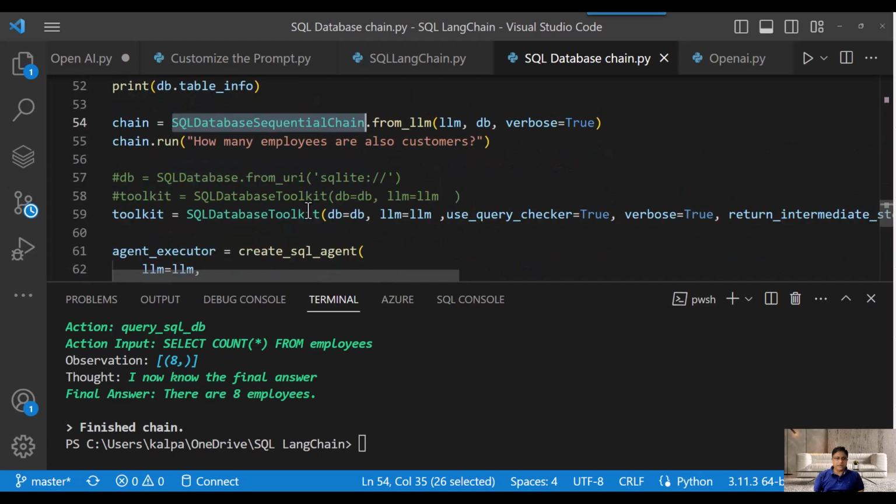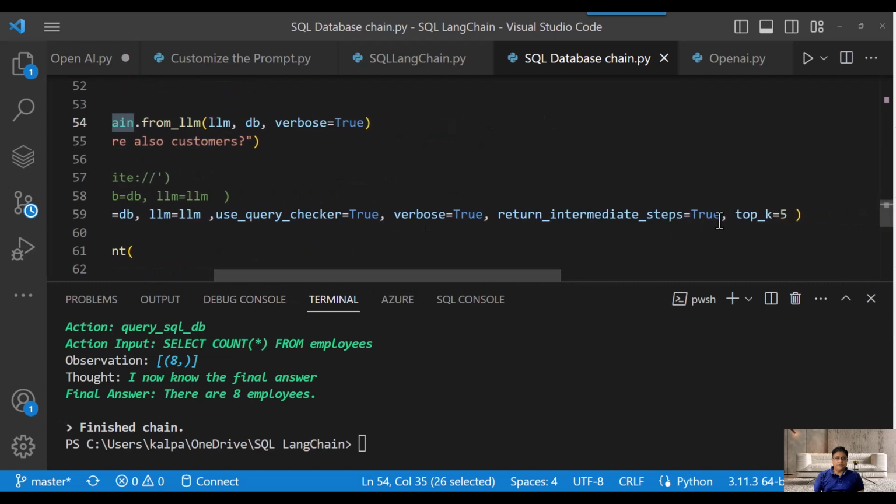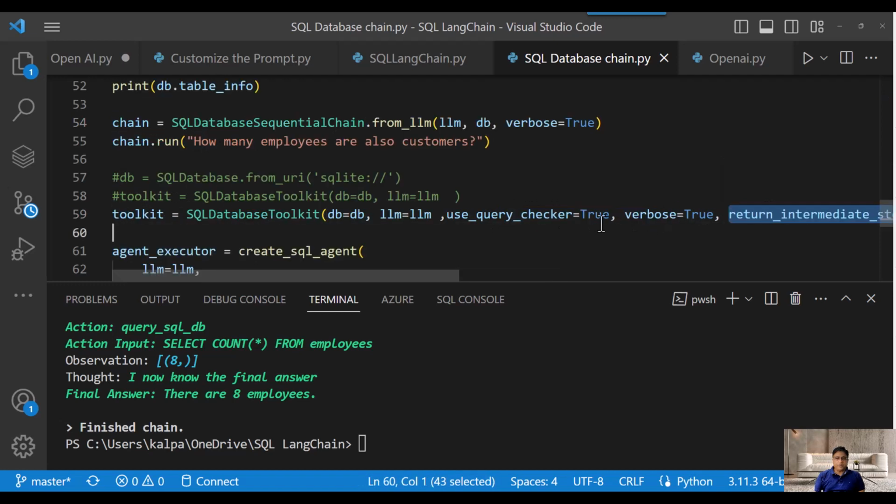So the code is exactly the same. The only difference is that I have used the different options I explained to you: top_k equal to 5, return intermediate steps, verbose equal to true, and use query checker. So let's run this and see what happens.